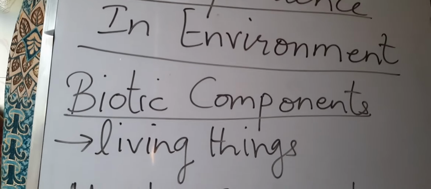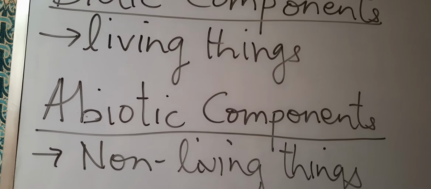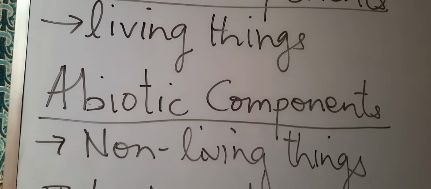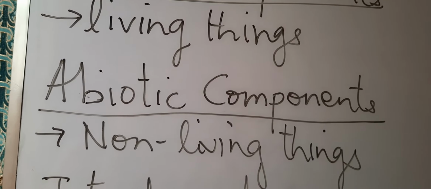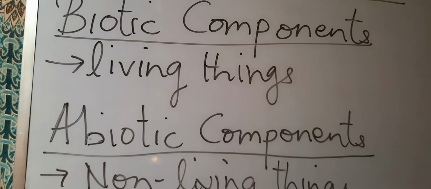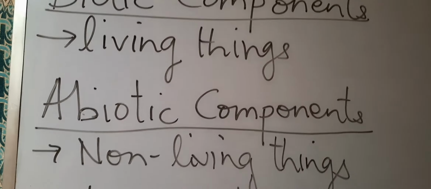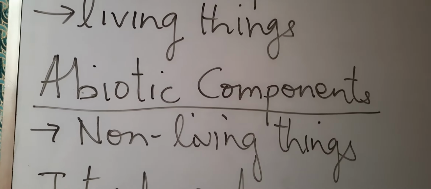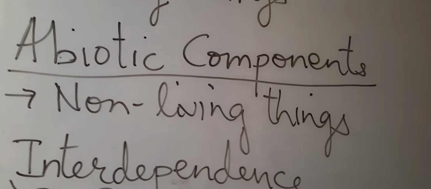But there are many non-living things also present on the earth. So all the non-living things found on the earth are called abiotic components, and they include air, water, soil, sunlight, etc. So clear? There are living things and non-living things present on the earth. So biotic components are the living things found on the earth, and abiotic components are the non-living things found on the earth. All these abiotic and biotic components are dependent upon each other.